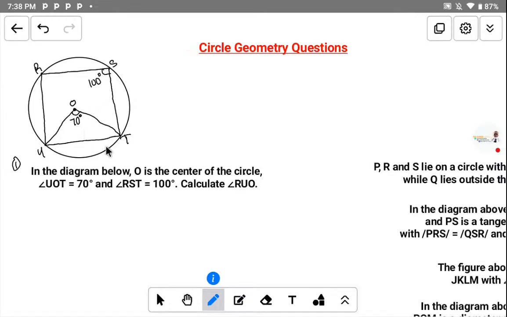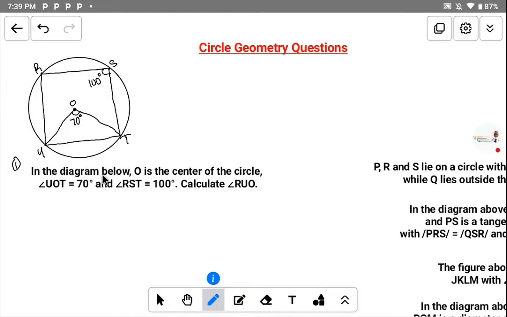Before I explain how to identify that, I would like you to interpret the question. Sometimes you may be given the question without the diagram. How do you interpret the question, the given English? If you're given a question like this, how do you interpret it and define what belongs to what? Now, let's go to this.